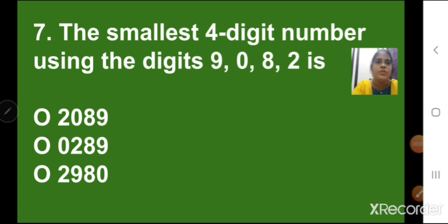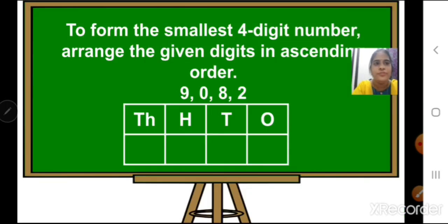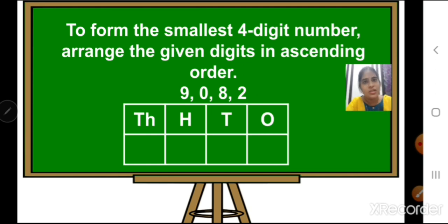The smallest 4-digit number using the digits 9, 0, 8, 2 is. We have to form the smallest 4-digit number using the given digits. Now, children, don't rush. Look at the numbers carefully. How to form the smallest? We have to arrange the given digits in ascending order. What is ascending order? Ascending order is smaller to bigger.